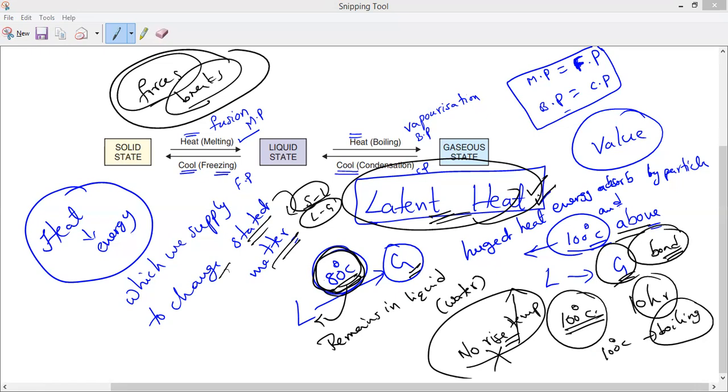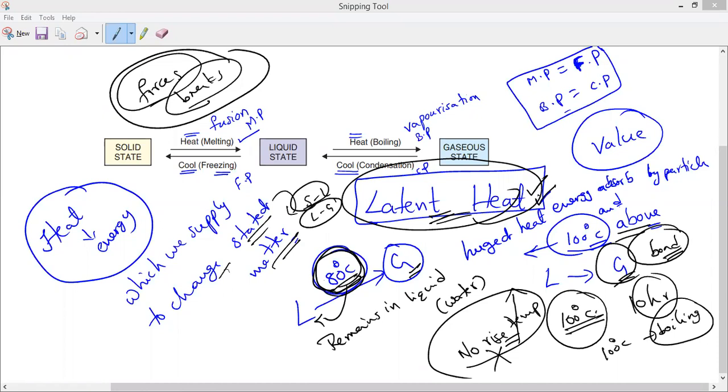The heat energy which has to be supplied to change the state of a substance is called its latent heat.